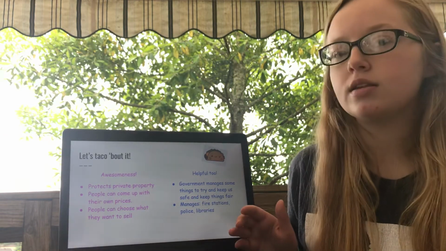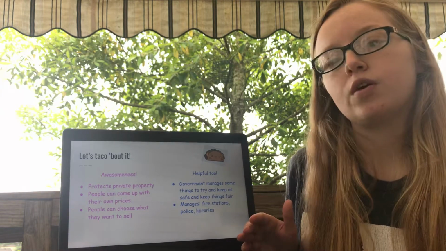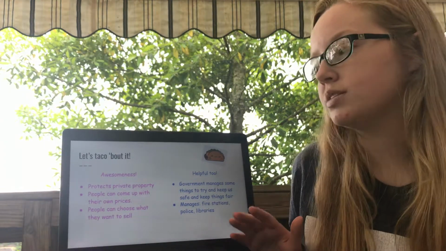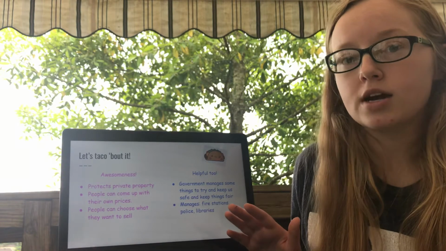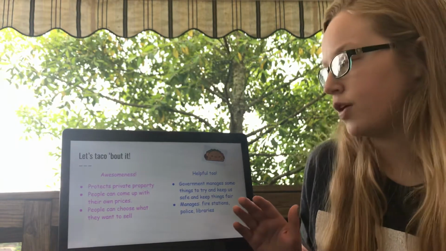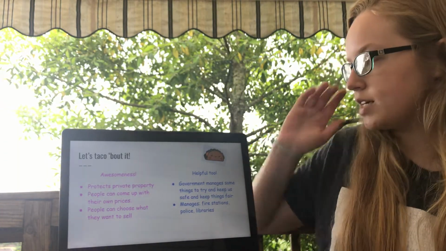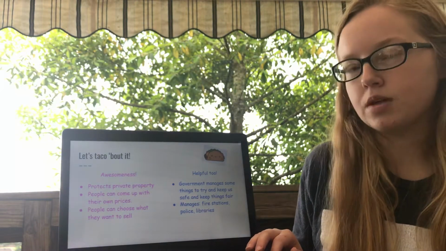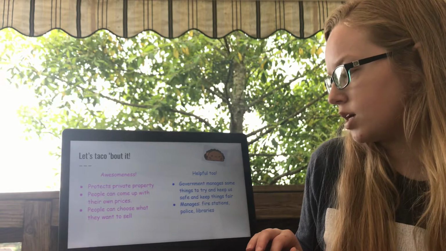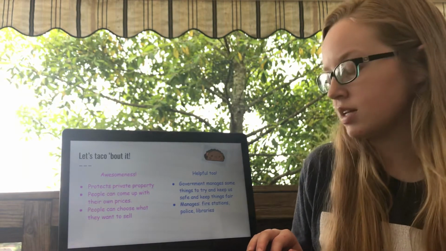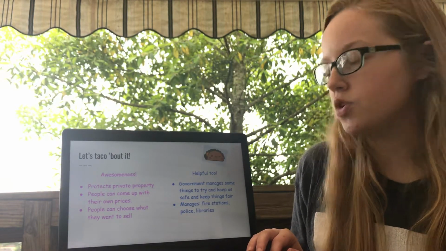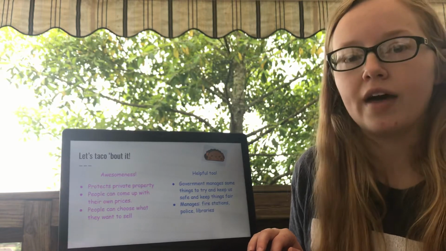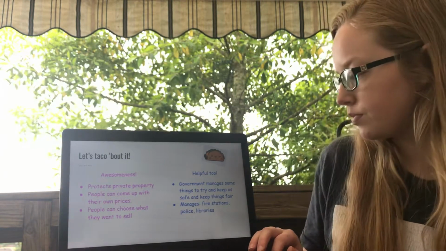People can choose what they want to sell. So I can choose if I want to sell bread, or I can decide I want to sell my bakery, and then I can open up a taco truck if I wanted to. A mixed economy is pretty helpful. The government manages some things to try and keep us safe and keep things fair. They manage fire stations, police officers, and libraries to make sure that they're doing their job. So the government has a lot of control there just to keep us safe.